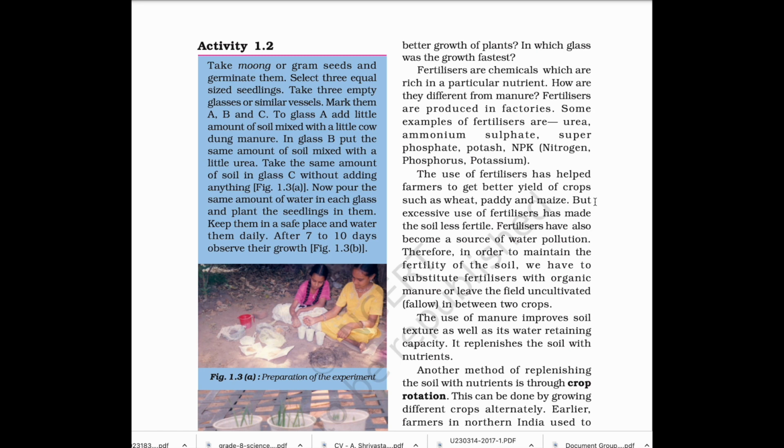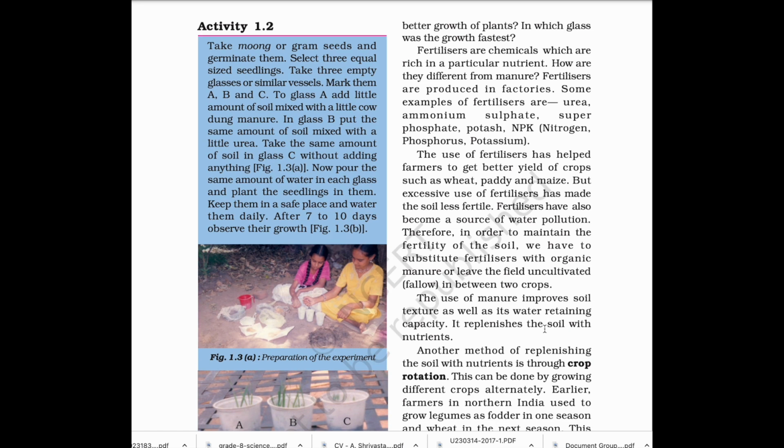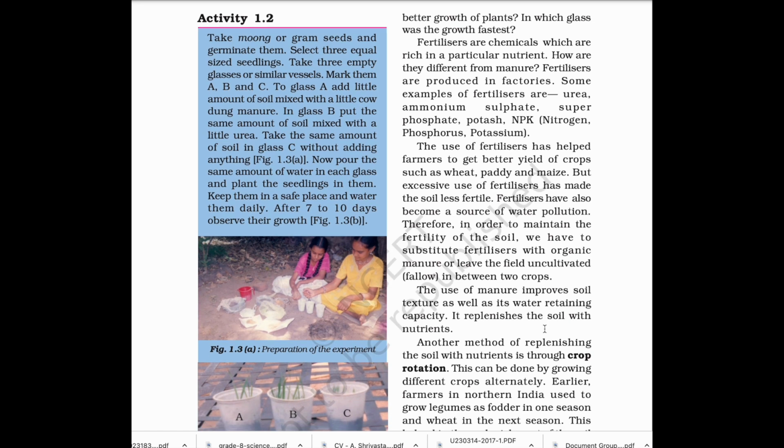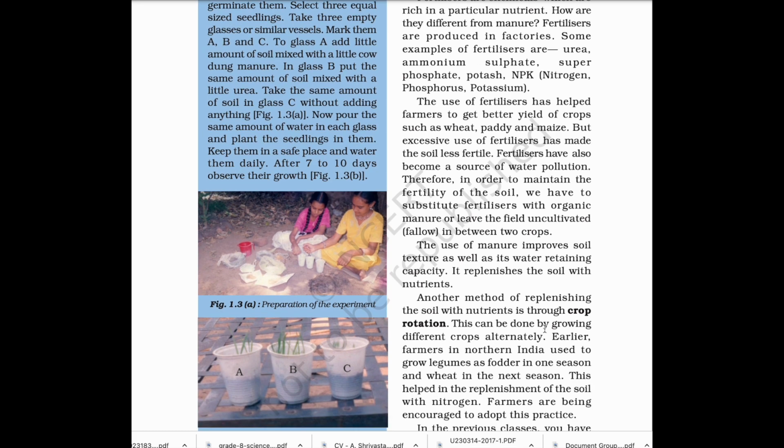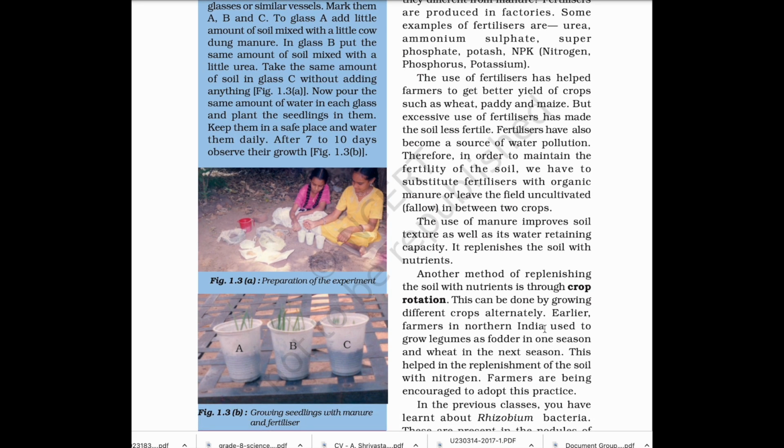Therefore, in order to maintain the fertility of the soil, we have to substitute fertilizers with organic manure or leave the field uncultivated in between 2 crops. The use of manure improves soil texture as well as its water retaining capacity. It replenishes the soil with nutrients.